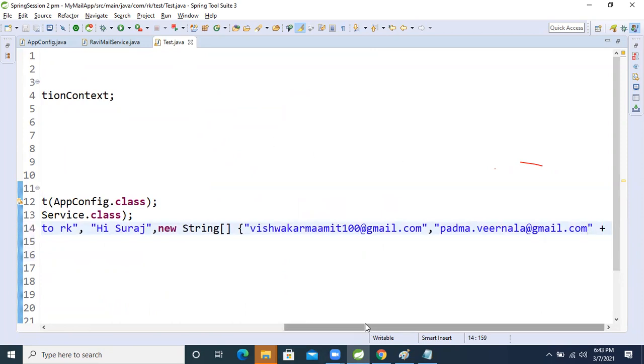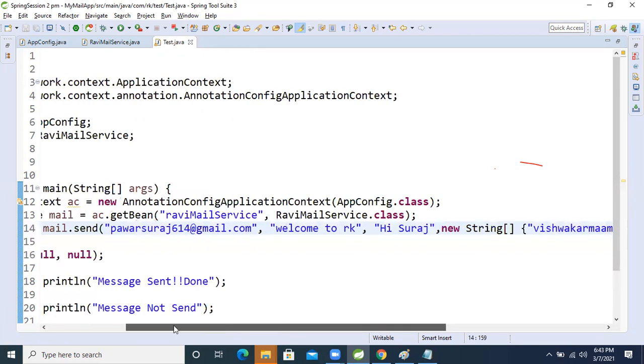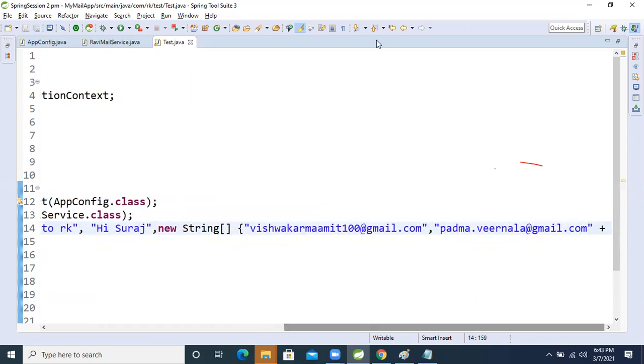I will add the BCC also. I will add some people as BCC also, right? So please send me two more email IDs. Please give me two more people. Please give the email ID, you will get the message. Use the chat box, yaar. Why are you taking the time? People are listening or just sleeping, I don't know. Please use the chat box and give me the email ID. You people don't want the mail?